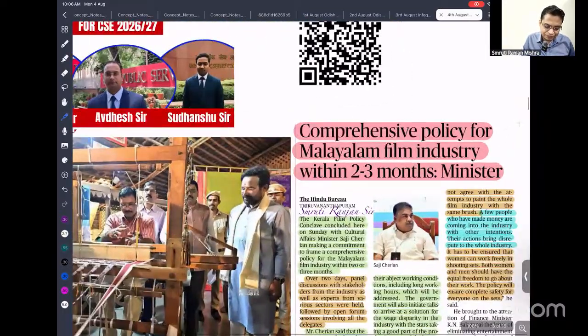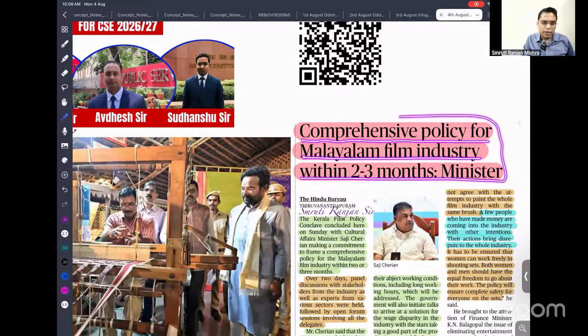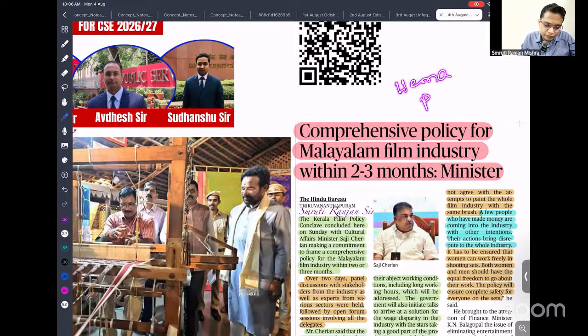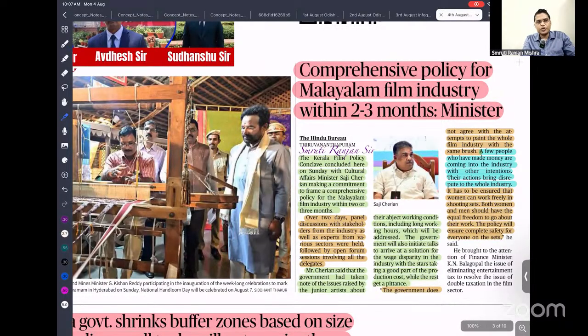So next is a comprehensive policy for the Malayalam film industry within 2 to 3 months. So what happened? I think you know about the Hema Panel. The Kerala government set up the Hema Panel to look into sexual abuse and gender-based violence in the Malayalam film industry. They found glaring abuse of women's rights, with sexual harassment and favors demanded by producers and directors. After that, there was a protest and uproar to improve the conditions of workers in the film industry.